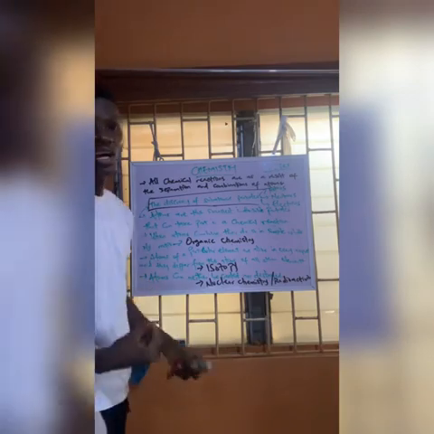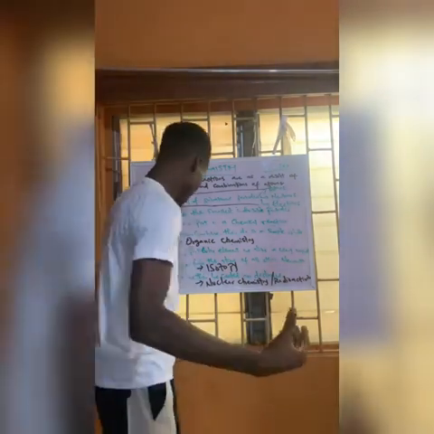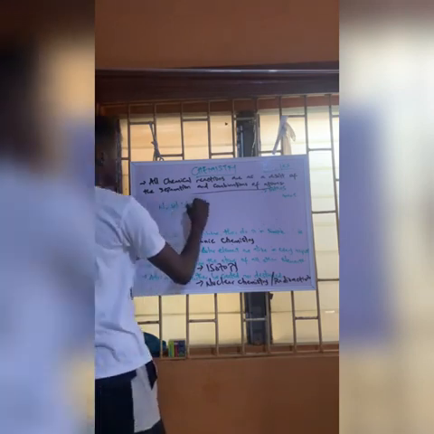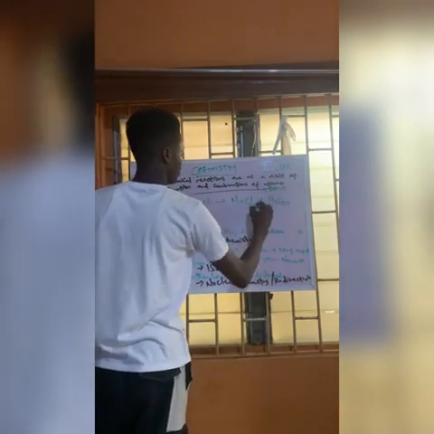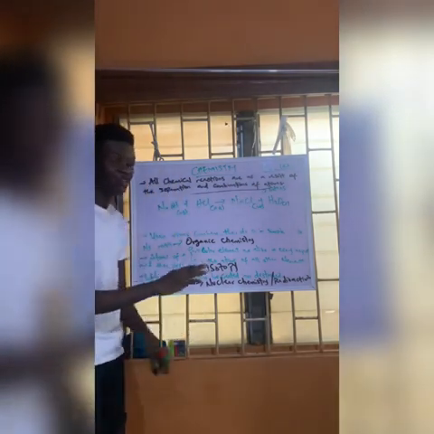Now, the last postulate that still stands is this one right here. So what do we have? All chemical reactions are as a result of the separation and combination of atoms. So let me give an example, for example, a normal neutralization reaction. Alright, so here, what did Dalton say? He said all chemical reactions are as a result of the separation and combination of atoms. That is very correct. That is 100% correct.